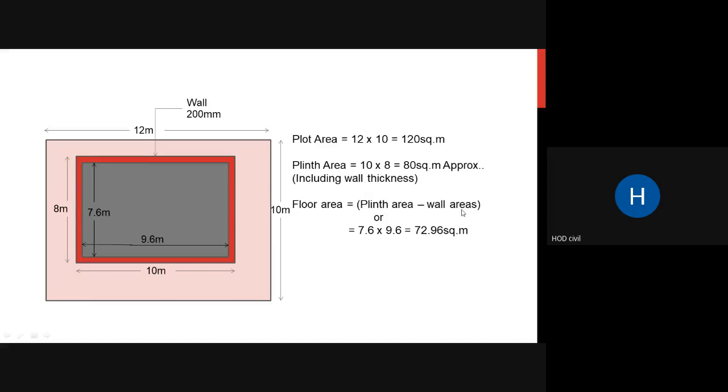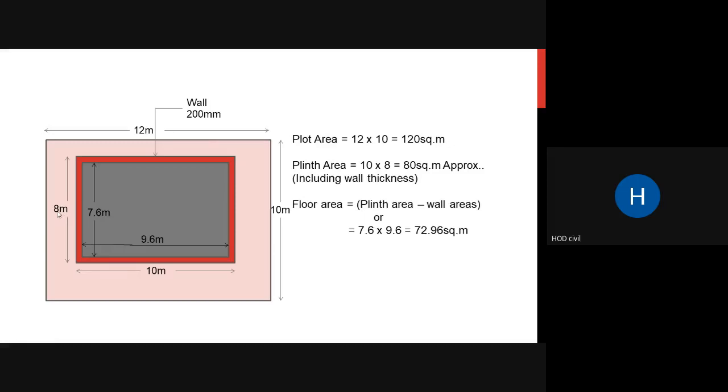So floor area will be reducing your wall areas. You can reduce this thickness, that is 200 mm wall has been given. Out of this 8 meters, you can reduce 0.2 here and 0.2 at the bottom, and the inside width of your room is 7.6 meters. That is 400 in total, 8 meters minus 0.4.